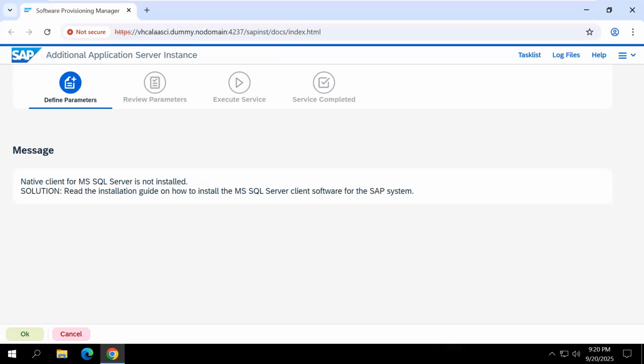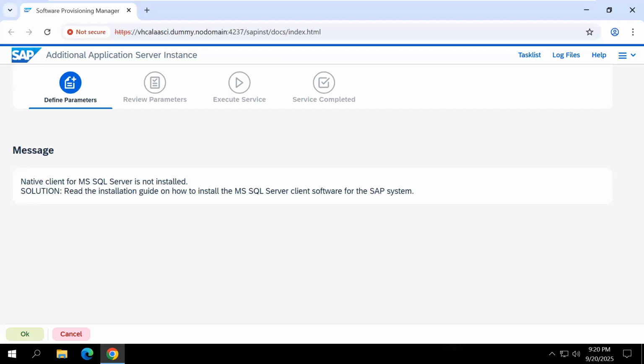Native client for MS SQL Server is not installed. Read the installation guide. They're asking now that you want to install MS SQL Server client software for this SAP system. So where do we get that MS SQL Server client software?